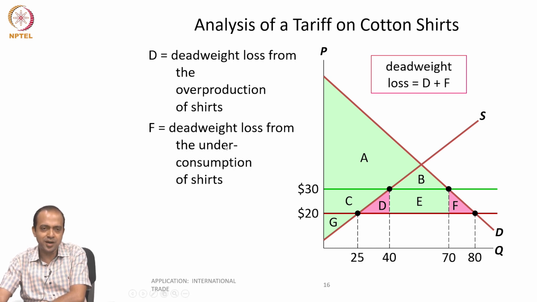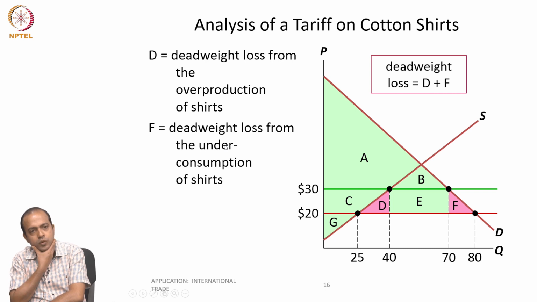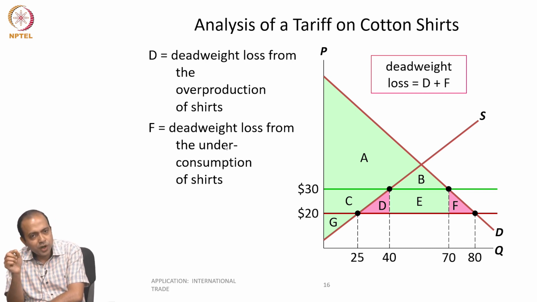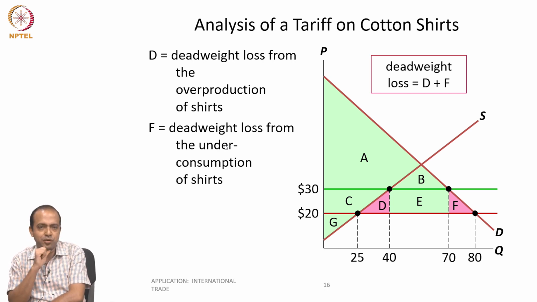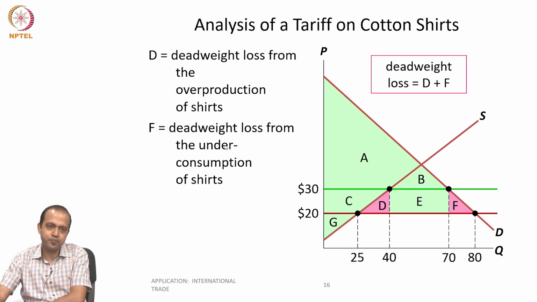So, neither overproduction nor underconsumption is actually desirable for the welfare of the economy or the society. That is why this imposition of tax or tariff, we can understand as the social cost of tariff, D plus F, the entire amount of deadweight loss.